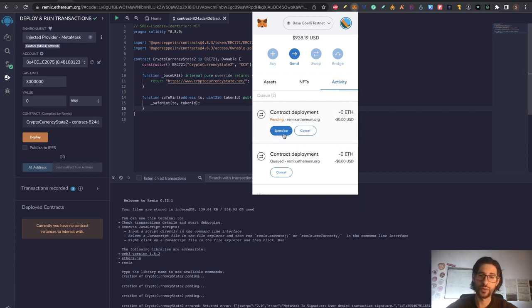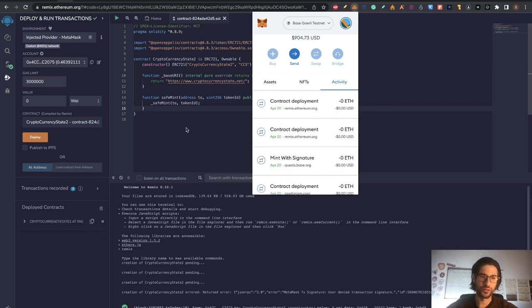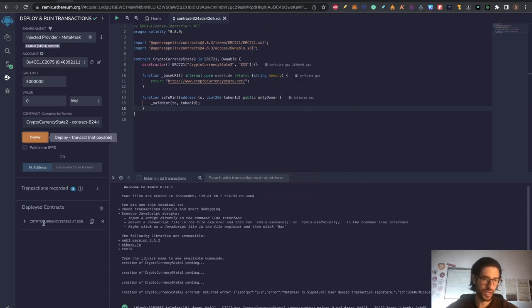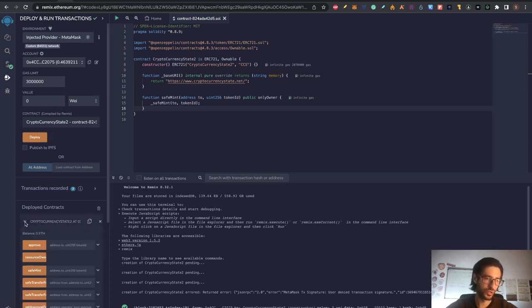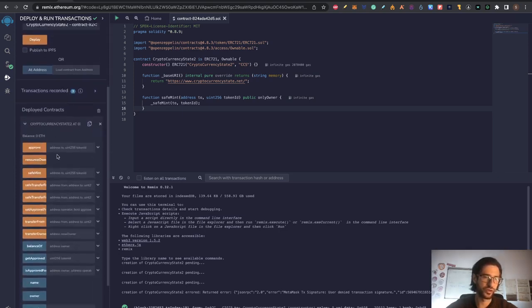So you need to speed up your transaction, if it happened the same to you, or you need to cancel your transactions and put a higher fee payment for this transaction. If not, it's not going to happen and you are not going to be able to deploy your contract. So pay a nice gas fee here. Now that I speed up my transaction, you can see that the contract was deployed, and if that happened, you're going to see under deployed contracts the contract that we deploy. So click the arrow to get more options here.